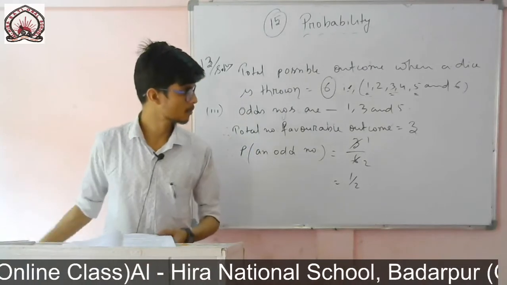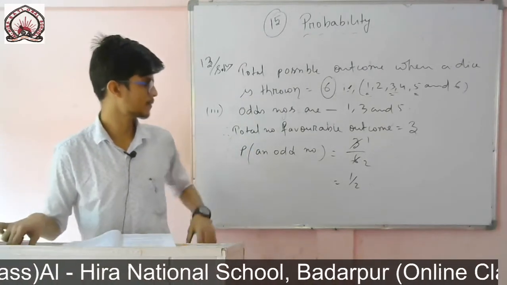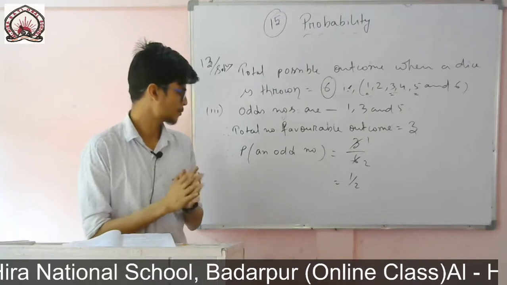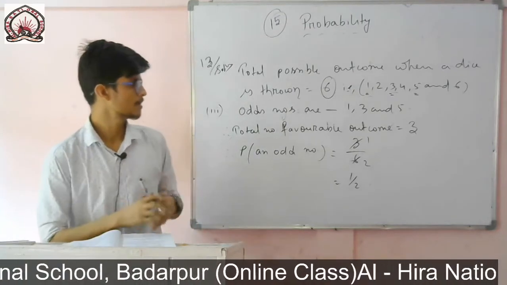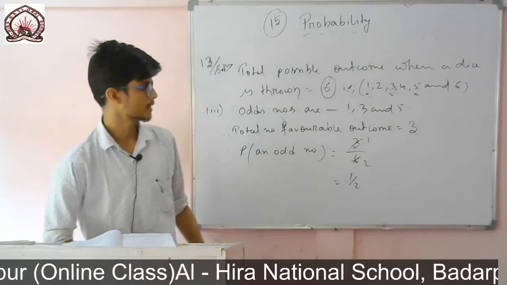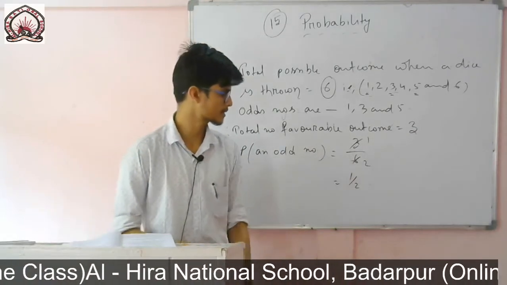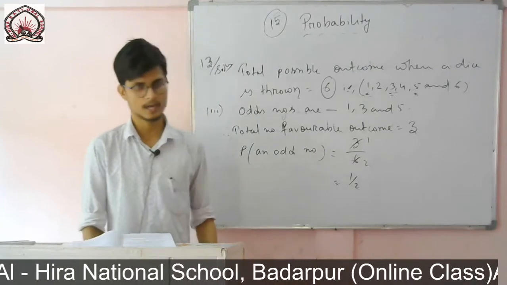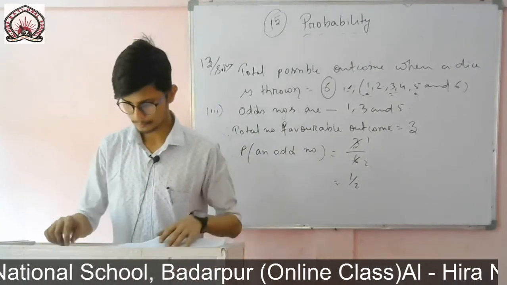So odd numbers are 1, 3 and 5. So the total number of favorable outcomes is equal to 3. So the probability of an odd number is equal to favorable outcome divided by total possible outcome. Favorable outcome is 3, divided by total possible outcome, which is 6. So 3 by 6, if I cancel it, I will get the answer 1 by 2.